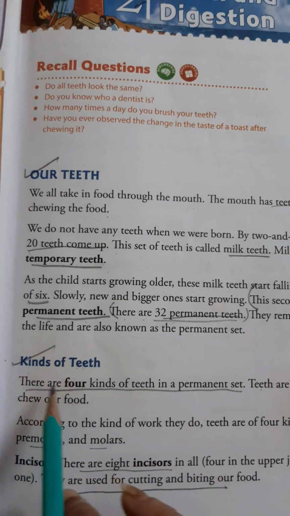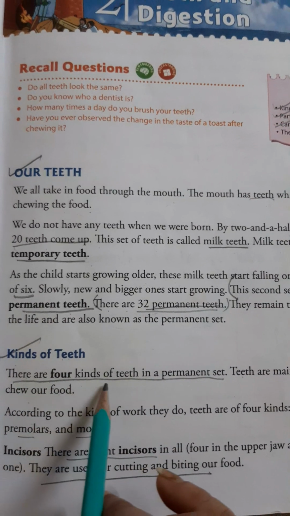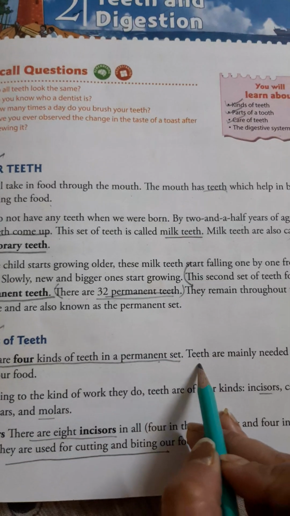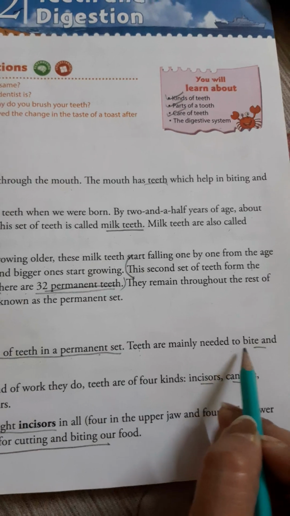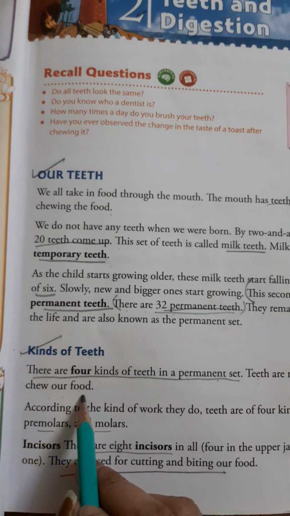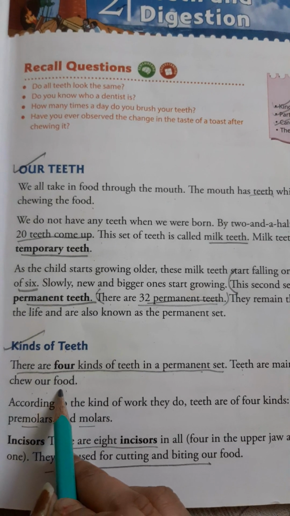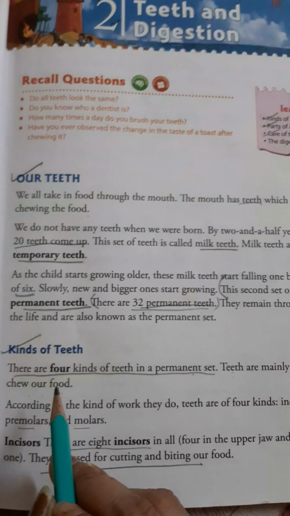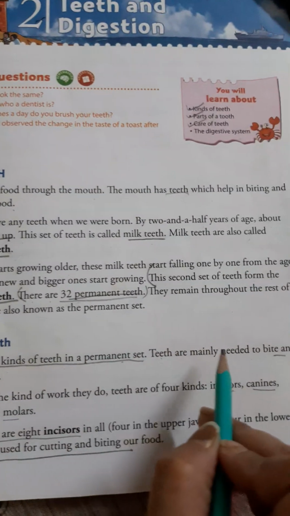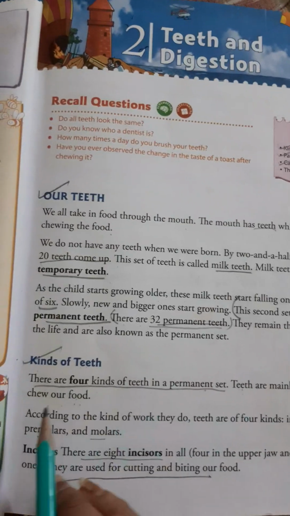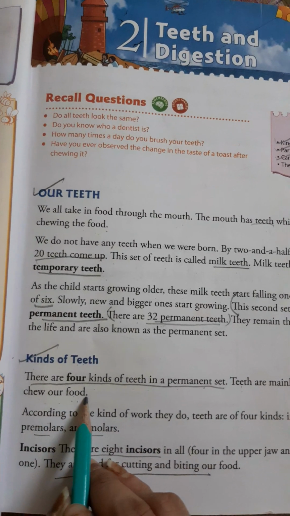There are 4 kinds of teeth in a permanent set. Teeth are mainly needed to bite and chew our food. So, why are teeth so important for our body? Because teeth help us to bite and chew our food.